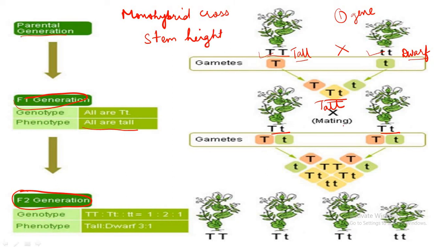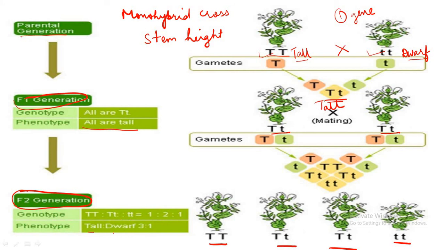So, when he crossed the parental plants, tall and dwarf, he got that in F1 generation, all the plants were tall. When the F1 generation plants were self-pollinated, he found that out of the 4 plants, 3 plants were tall and only 1 plant was dwarf.